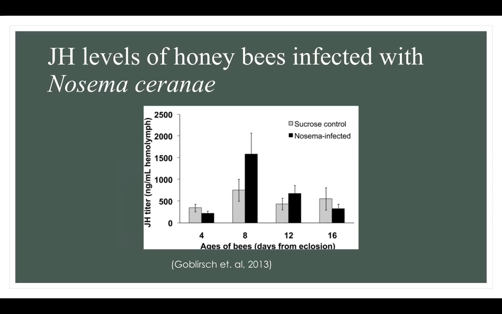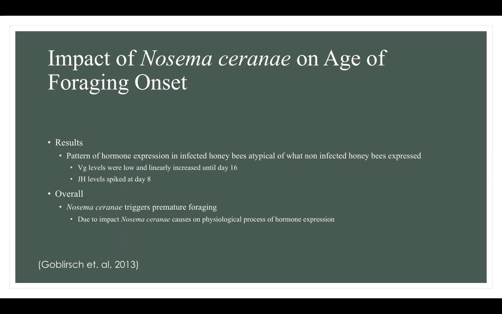Then the researchers looked at the JH levels of honeybees infected with Nosema ceranae. Again, the black bar indicates infected honeybee levels, and the gray bar indicates non-infected honeybee levels. They found that in infected honeybees, JH spiked at day 8. Overall, the researchers found that the pattern of hormone expression of both VG and JH was atypical in infected honeybees. Specifically, the VG levels were low until day 8 and then increased, while the JH levels spiked at day 8. What this means is that Nosema ceranae most likely triggers premature foraging due to its impact on the physiological process of hormone expression that plays a role in initiating foraging.